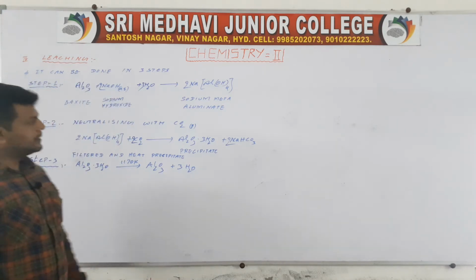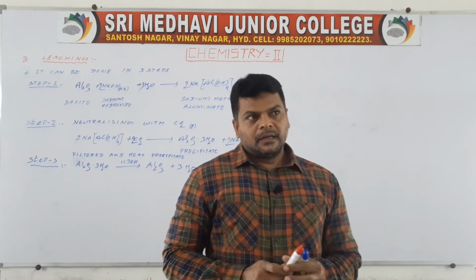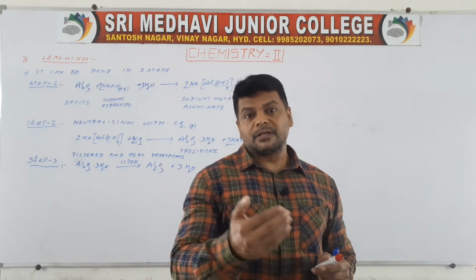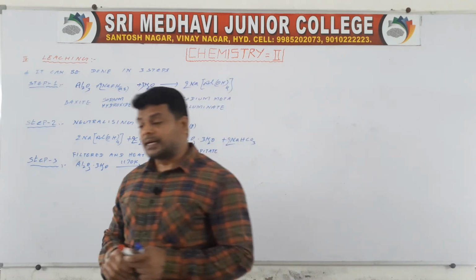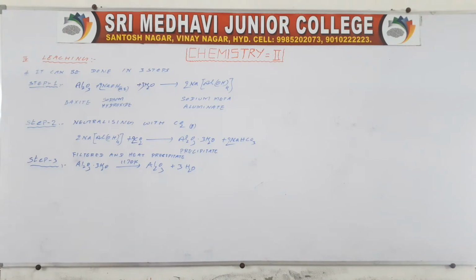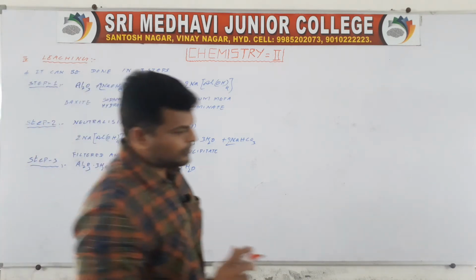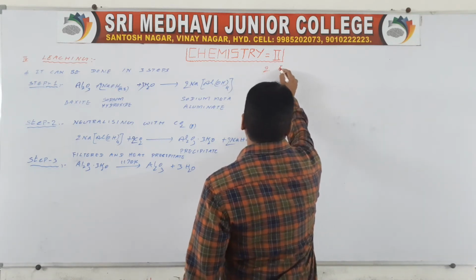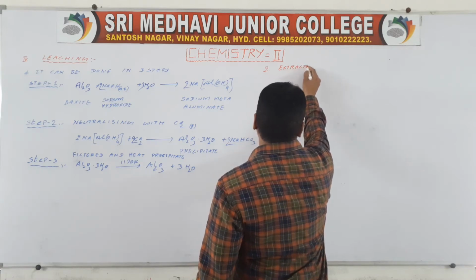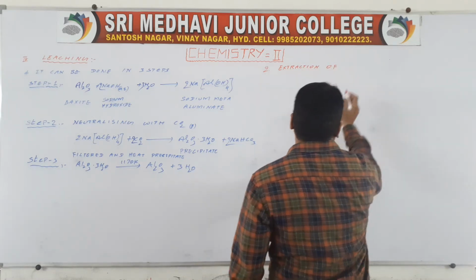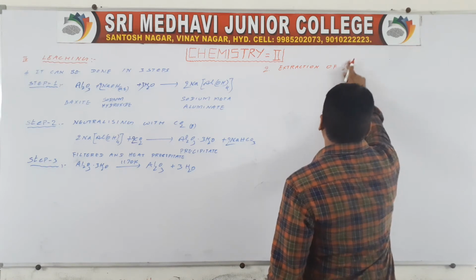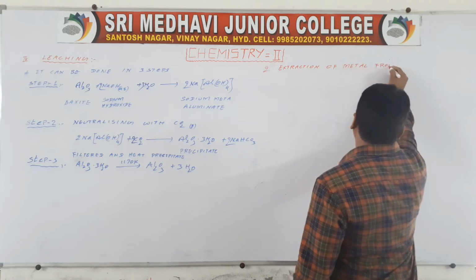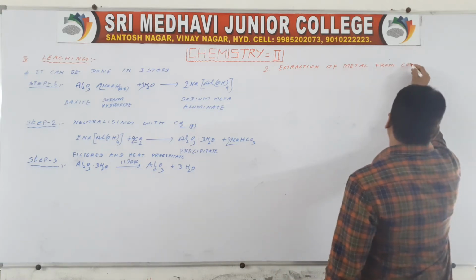Okay. Then we go for isolation of the metal, or extraction of the metal from the concentrated ore. That is the second stage of metallurgy: extraction of crude metal from the concentrated ore.